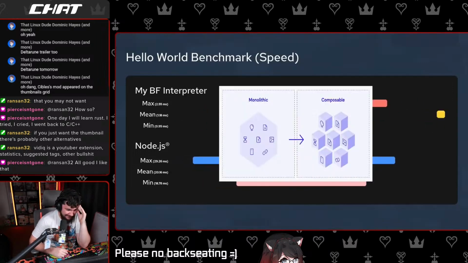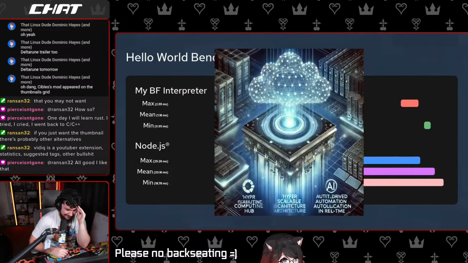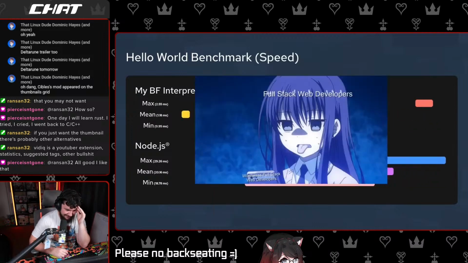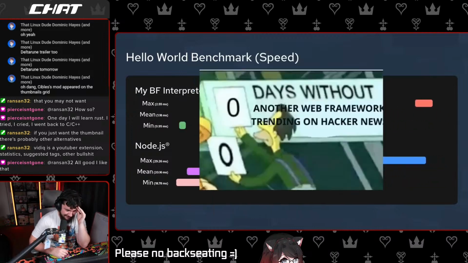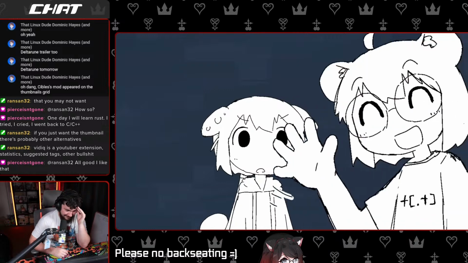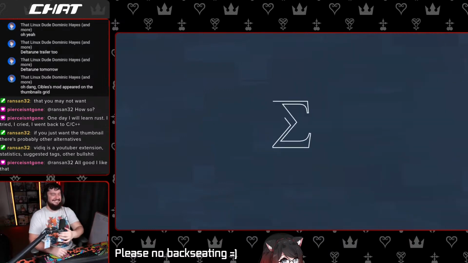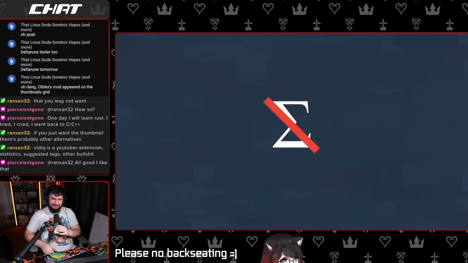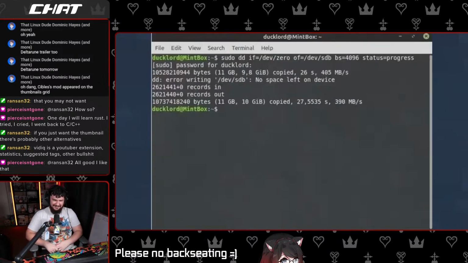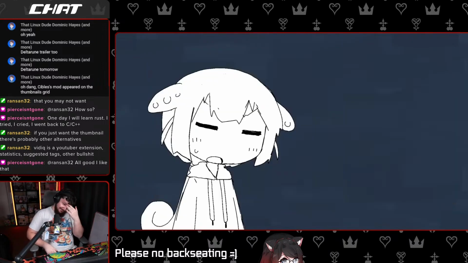I need to see a composable, isomorphic, declarative, hyperscalable, serverless, full-stack Brainf framework trending on Hacker News right now. Anyway, the current implementation of the interpreter is not very Sigma. It's some no aura level 1 no white beta get like Biba. You know that wasn't funny, right?